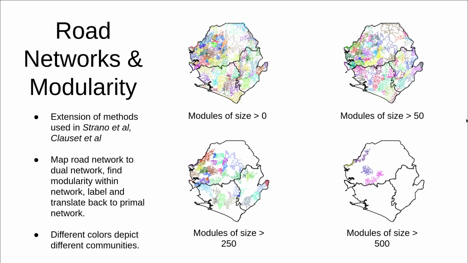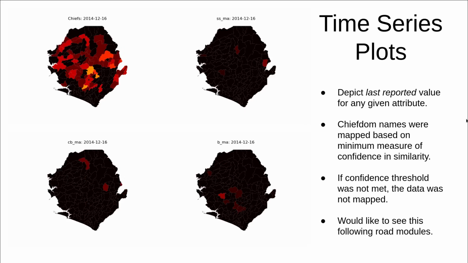The basic idea behind a module is that it is roughly representative of a community. And we were interested in communities because we wanted to investigate whether the disease propagated primarily inside of communities before spreading to adjacent communities, or whether it spread to adjacent communities at all. So to investigate that, we also created some spatiotemporal plots.